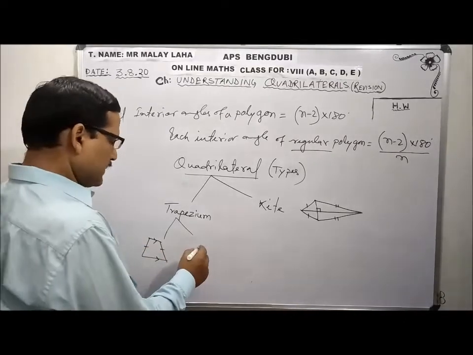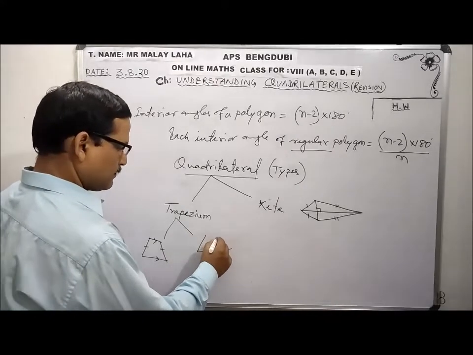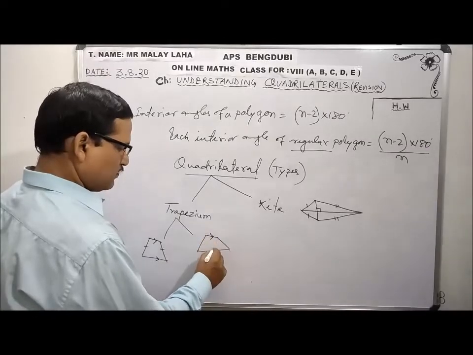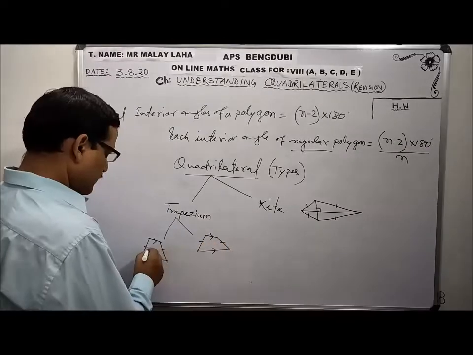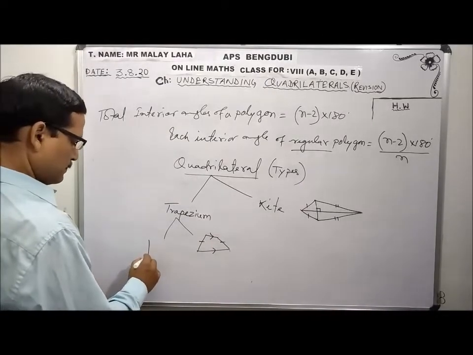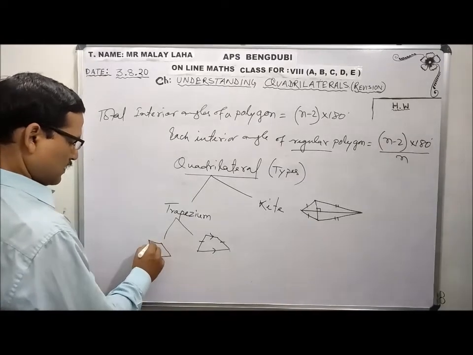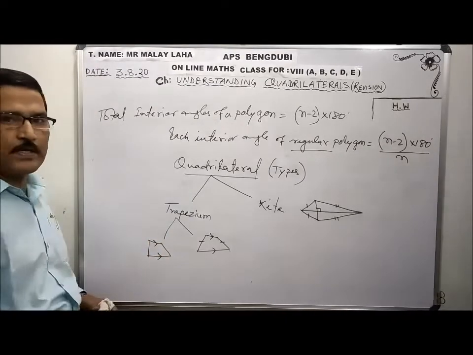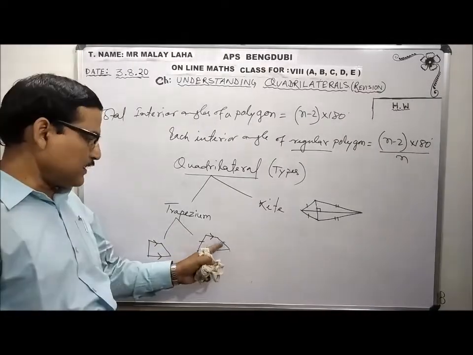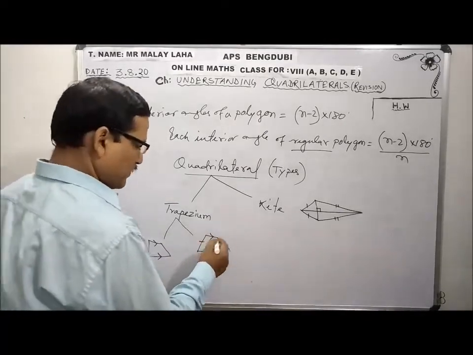But when the non-parallel sides are equal, this is parallel to this and this equals this. This one is not equal. Actually, it is looking equal. So this is parallel to this. This is a normal trapezium. And this is an isosceles trapezium. When non-parallel sides are equal, that trapezium is called what?